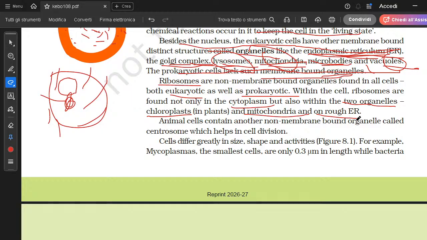Animal cells contain another non-membrane-bound organelle called the centrosome, which helps in cell division. So when you talk about cell division in animal cells, there are centrosomes, which are like a pair of two cylinder-like bodies. These are the additional organelles which are present in an animal cell.